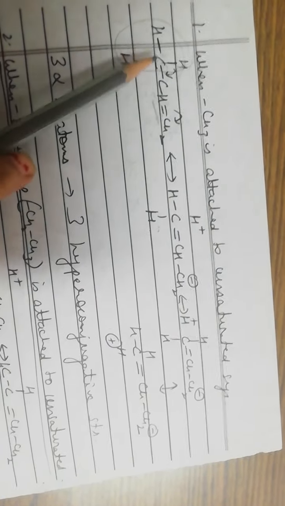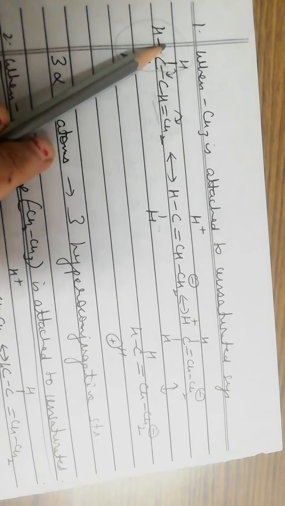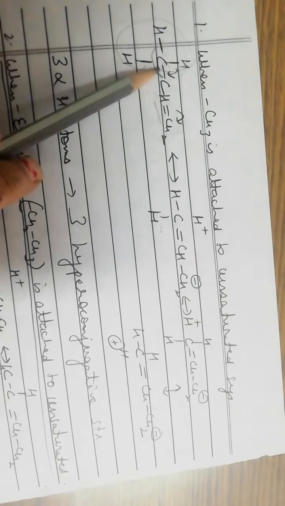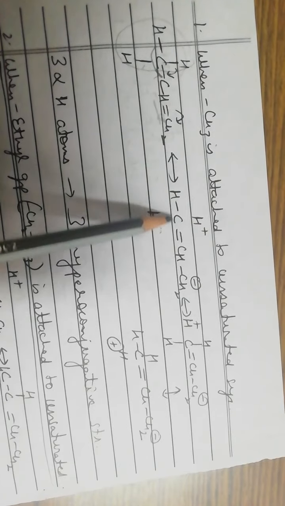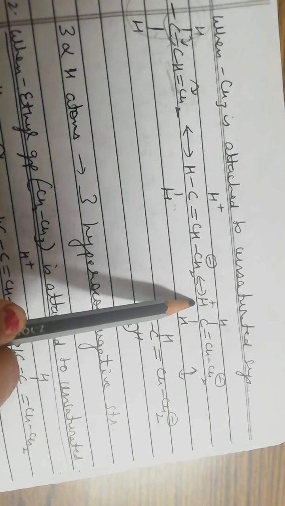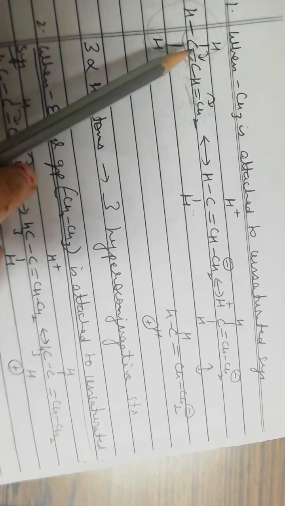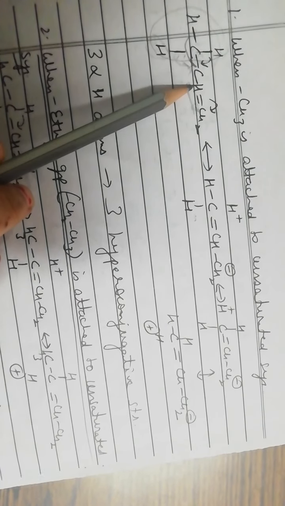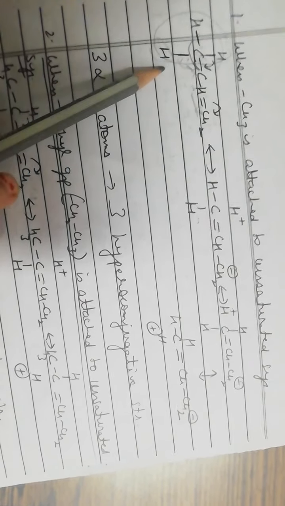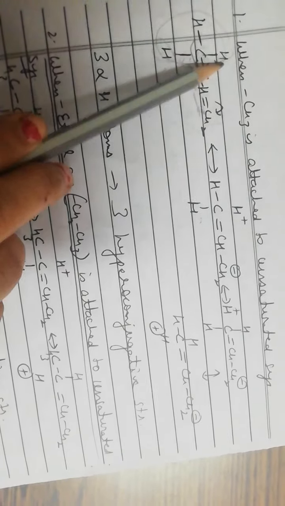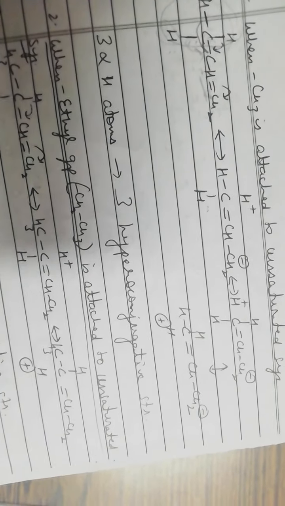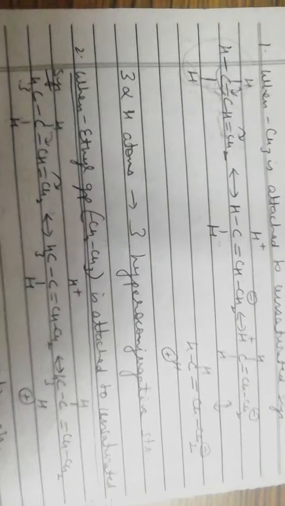Likewise, this hydrogen can also donate the electron to this bond, and these electrons will move on this side. So this is the second hyperconjugative structure. Likewise, this hydrogen can donate the electrons, so this is the third hyperconjugative structure. So we can see from this structure that the methyl group, which is attached to an unsaturated system, has 3 hydrogen atoms. So there are 3 alpha hydrogen atoms, so 3 hyperconjugative structures are possible.